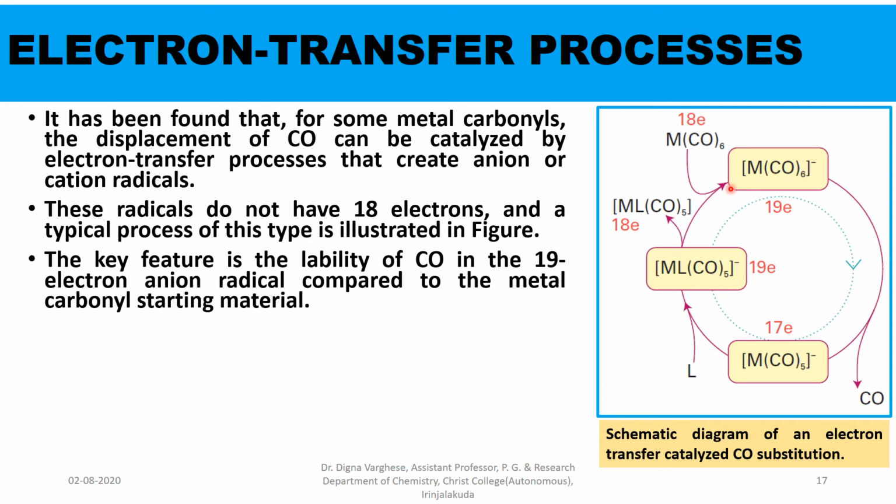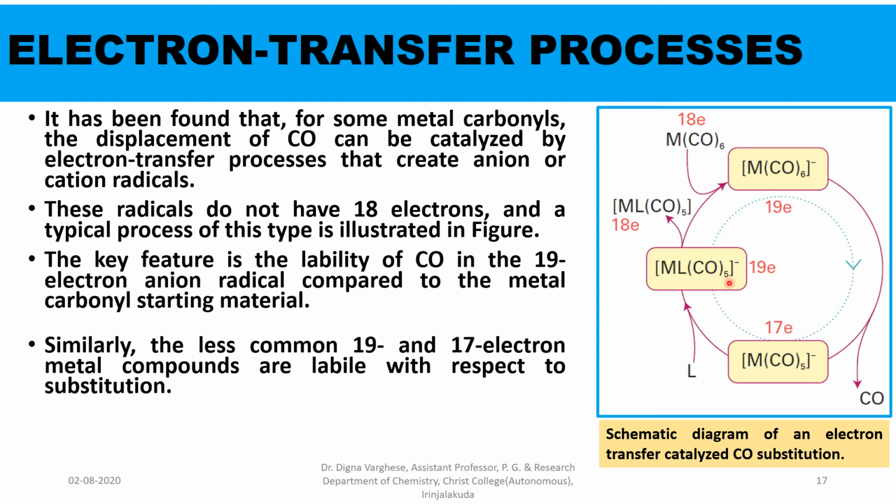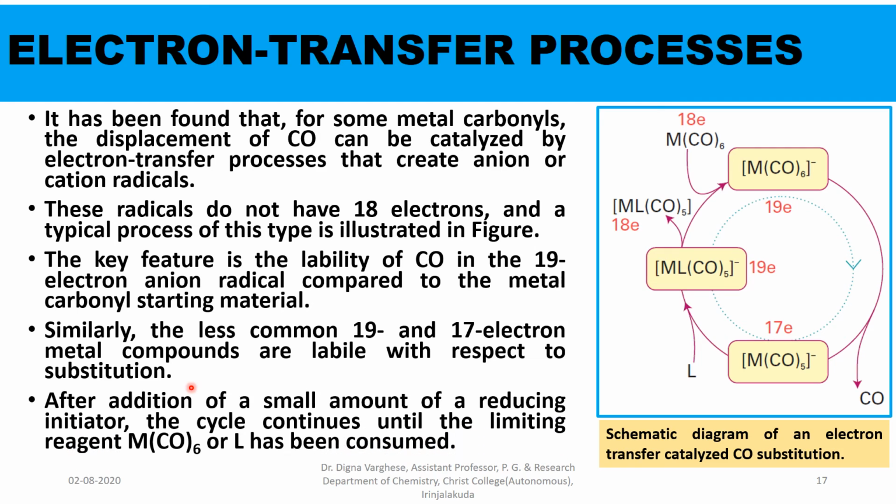And here the electron transfer process continues with a small amount of a reducing initiator. The cycle continues until the limiting reagent, MCO6 or L, has been consumed. The less common 19 electron and 17 electron metal compounds are labile with respect to substitution here. So electron transfer process is another method for substitution for some metal carbonyls.